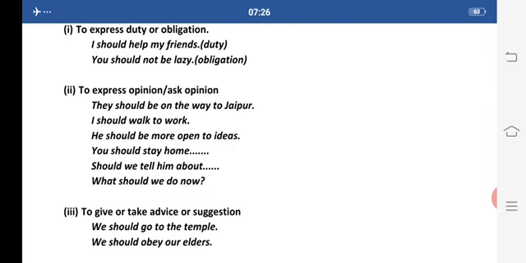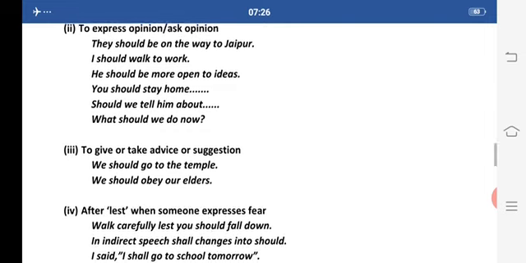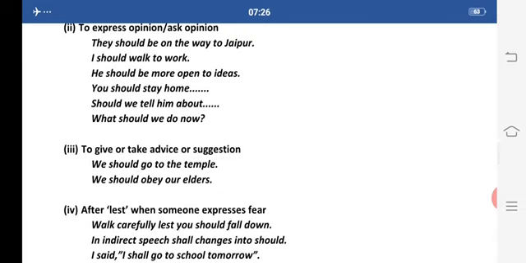To give or to take advice. To give and to take advice, we should go to the temple. Now this is a kind of advice you may say, or a suggestion we may say. We should obey our elders. Again a kind of advice or suggestion.